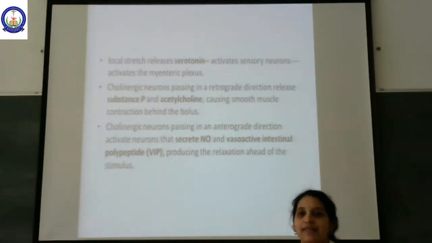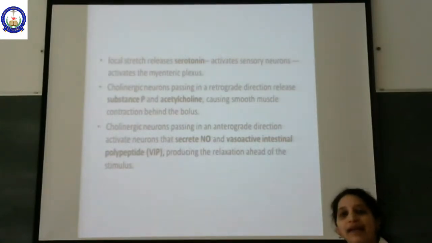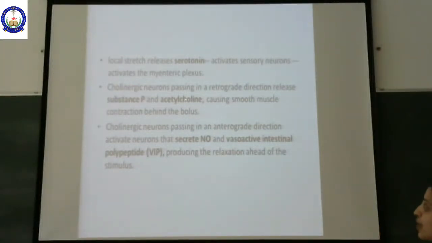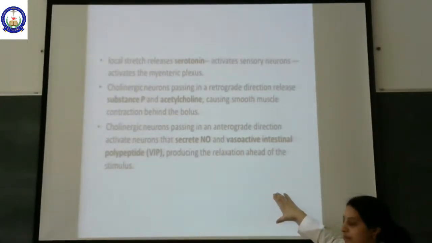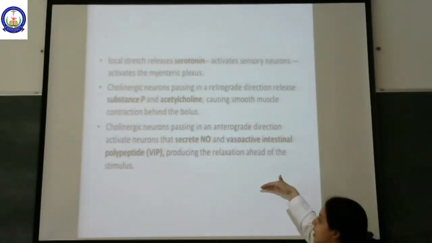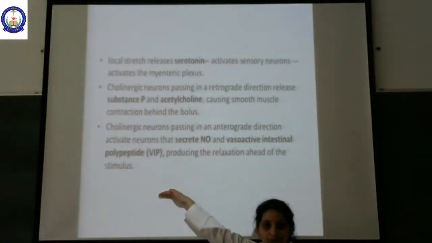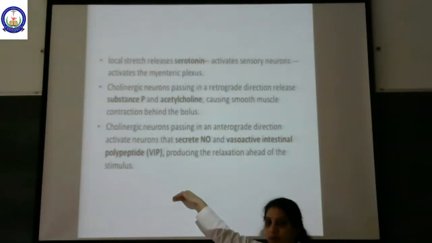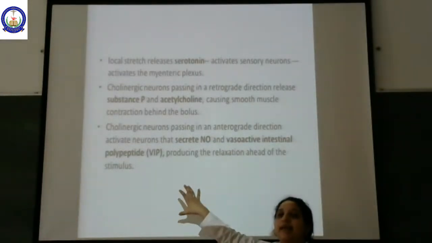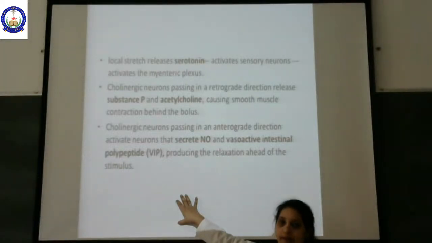Now, this myenteric plexus has a speciality. We'll see what it is. It has two types of mediators that can be released. One is the cholinergic neurons passing in a retrograde direction. You have the lumen like this, right? So there are some neurons which are going backward. These neurons are called cholinergic neurons. These neurons which are going backward are going to release the mediator called acetylcholine.